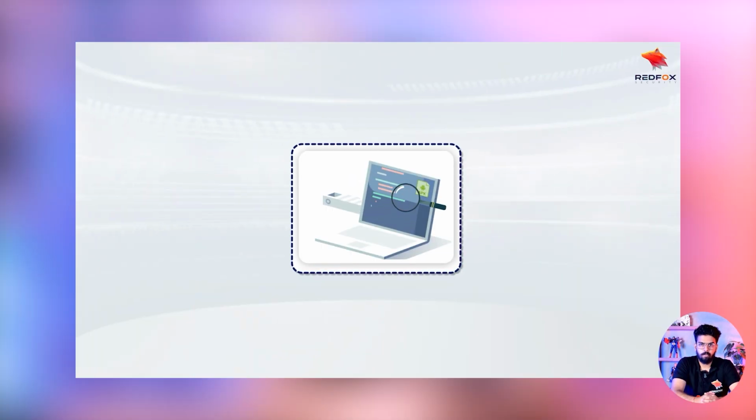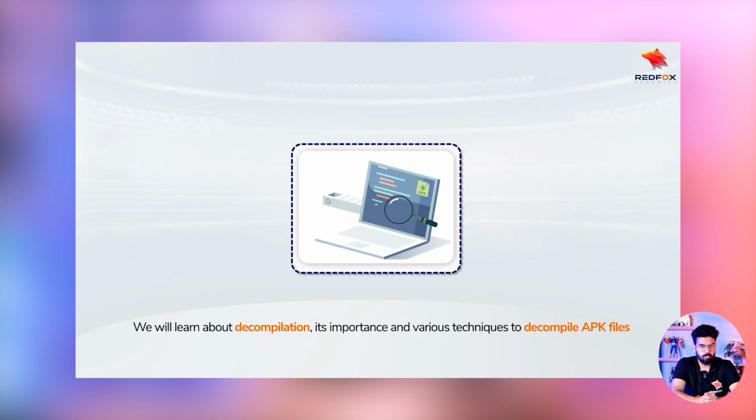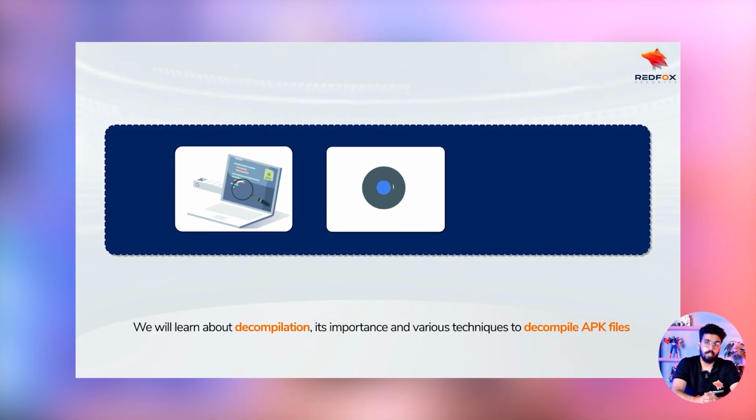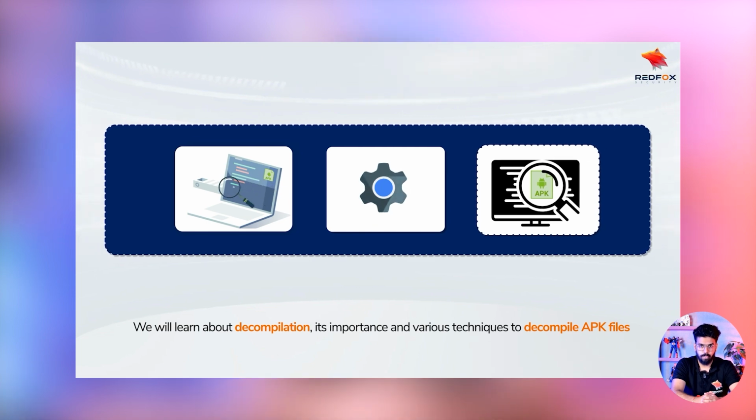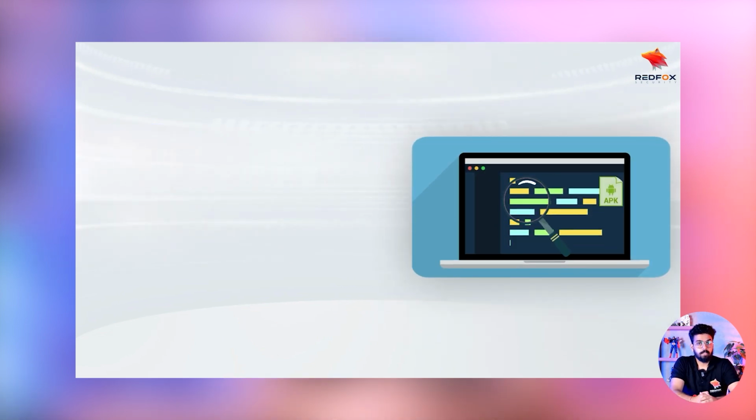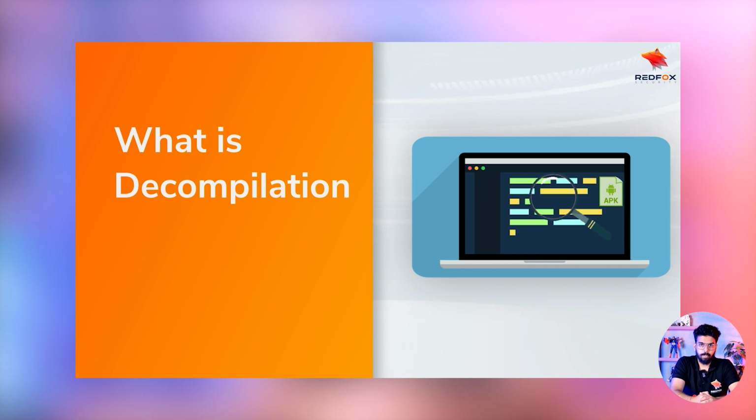In this topic, we will learn about decompilation, its importance and various techniques to decompile APK files. First, let's understand what is decompilation and why is it important.